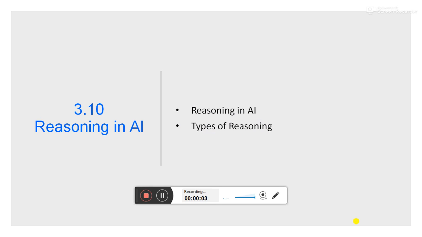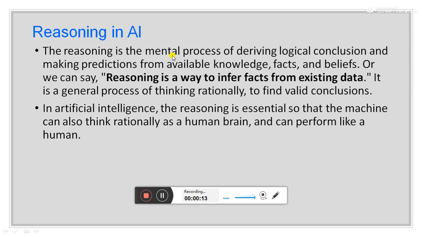In today's lecture, I will discuss reasoning in artificial intelligence. In this lecture, I will cover reasoning in AI and types of reasoning. Reasoning is the mental process of deriving logical conclusions and making predictions from available knowledge, facts, and beliefs. Or we can say reasoning is a way to infer facts from existing data. It is a general process of thinking rationally to find valid conclusions.